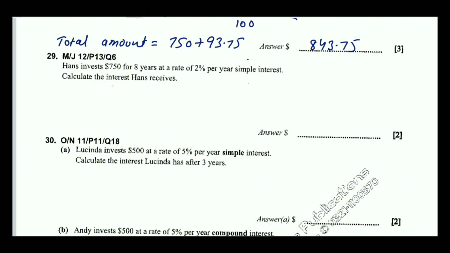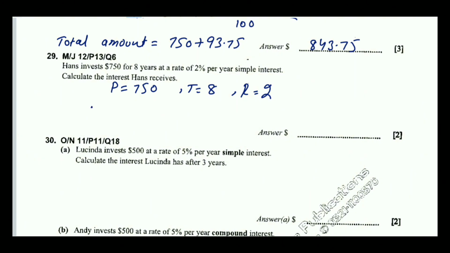So let's do the next question, that is 29. In this question, investment amount, you can say principal amount, is 750, time is 8, rate is 2% per year simple interest. It will be given in the question whether this is a question of simple or compound interest. So you can see this is a question of simple interest. Calculate the interest he receives.